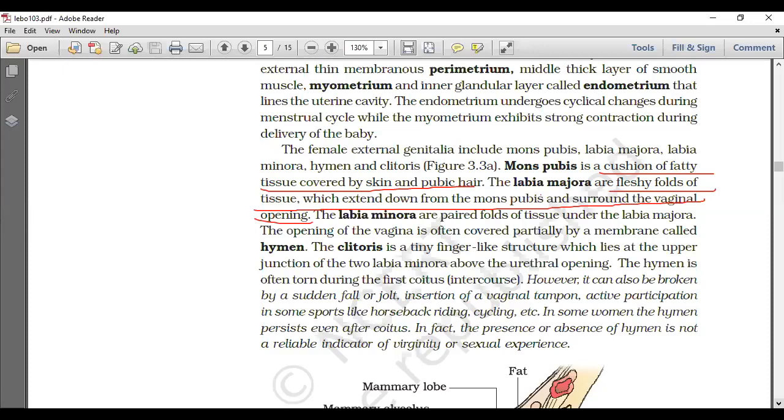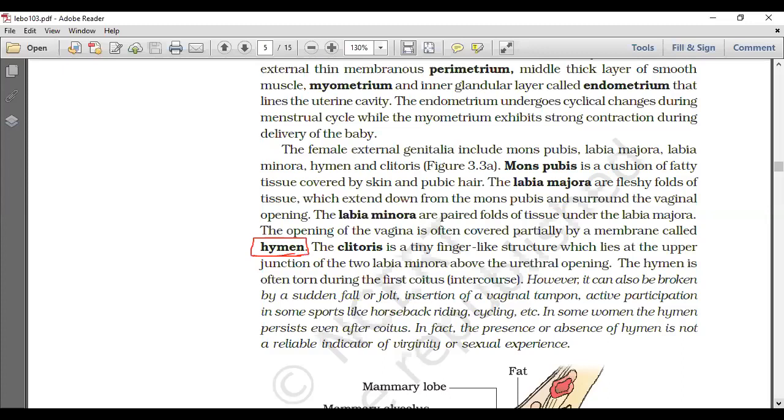Next, the labia minora are paired folds of tissue under the labia majora. The paired folds of tissue present under the labia majora are the labia minora. So we are talking here in the form of questions. If you make notes like that, it will be helpful. The opening of the vagina is often partially covered by a membrane, called the hymen.